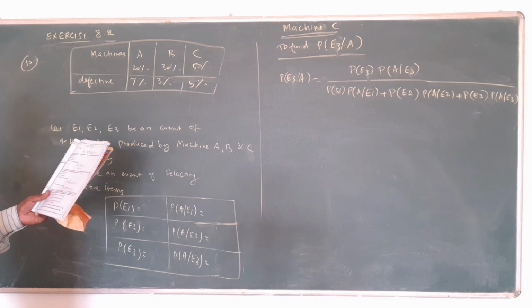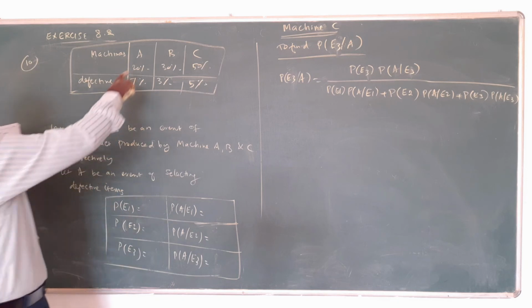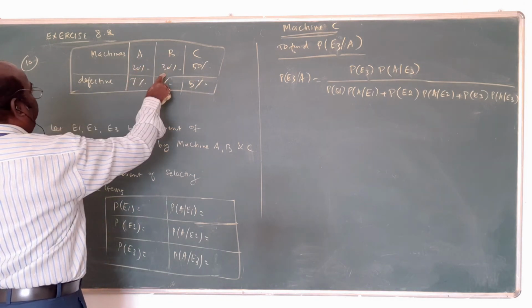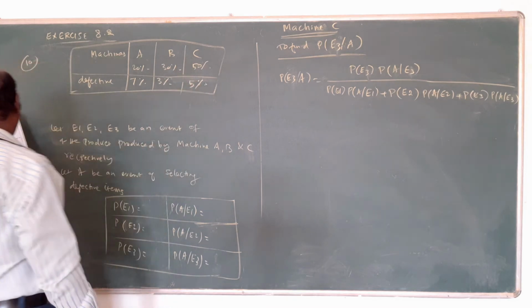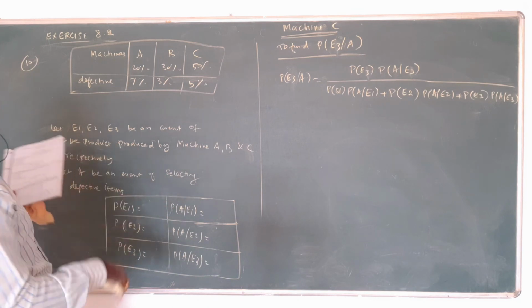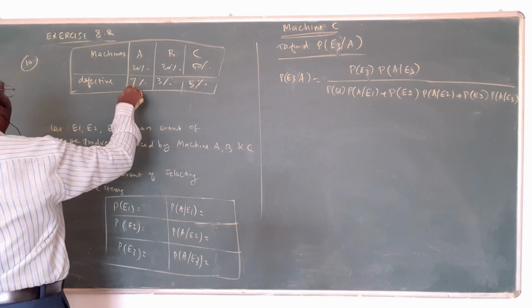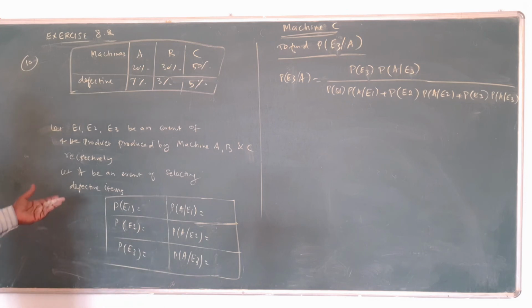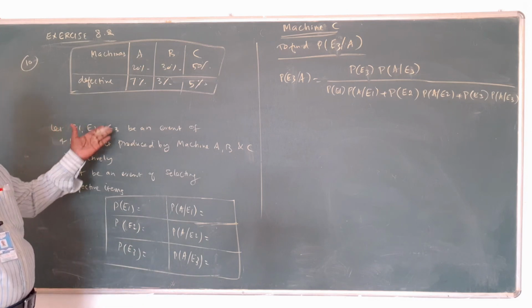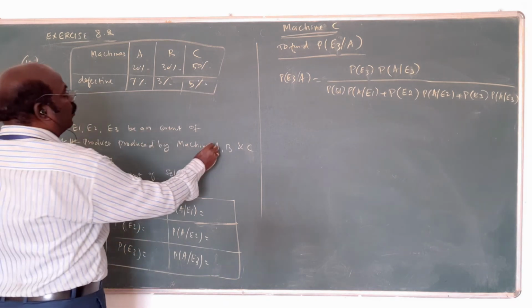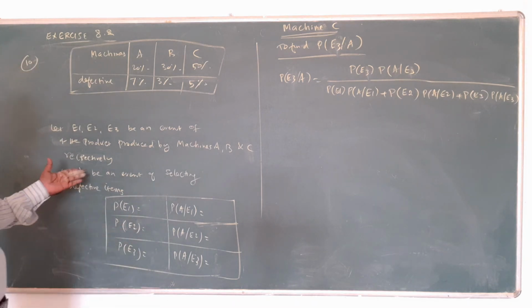The question is: a company has 3 machines A, B, C. Machine A produces 20%, B produces 30%, C produces 50%. Each item may be a defective item. The defective percentages are 7% for the first machine, 3% for the second, and 5% for the third. Now, assume E1, E2, E3 are the events of the product being produced by machines A, B, C respectively, and A is the event of getting a defective item.